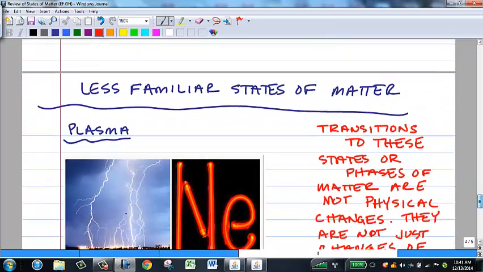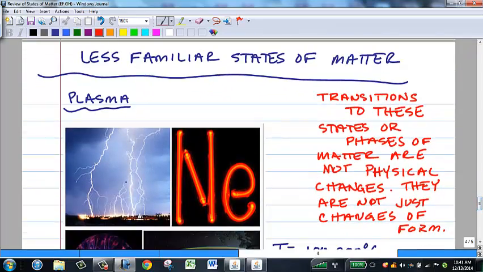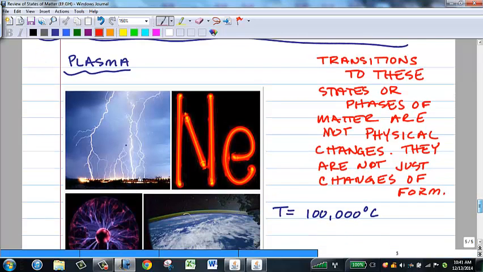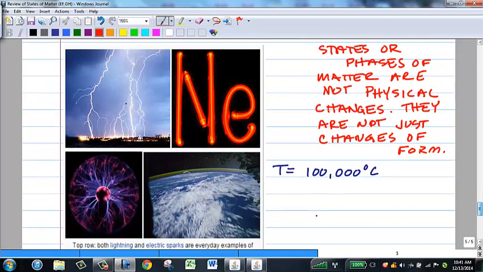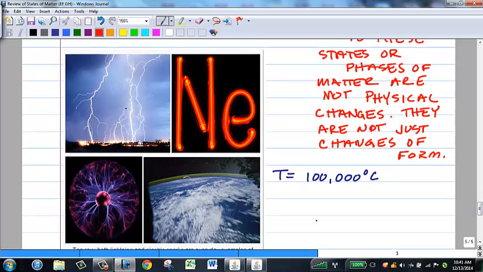Finally, states that we are less familiar with. Plasma is like the gaseous state, only the particles are charged. Examples of plasma would include the air around a lightning strike. There's enough energy from that lightning to strip electrons off of the oxygen or nitrogen molecules and create a plasma.